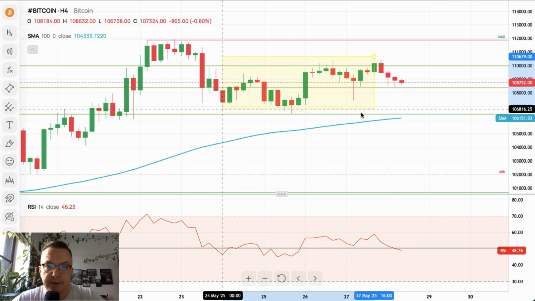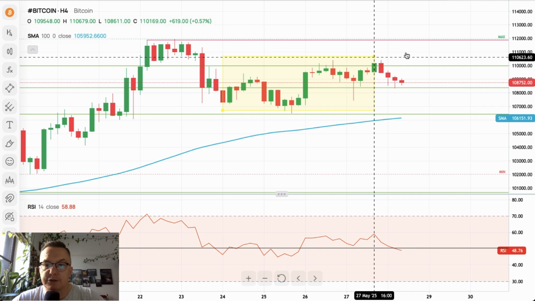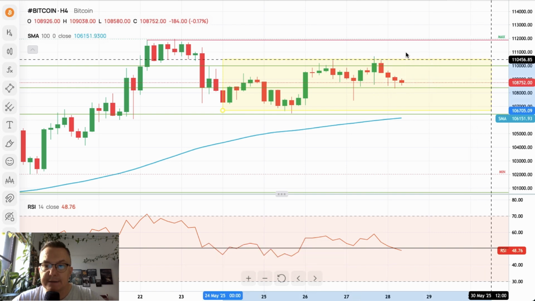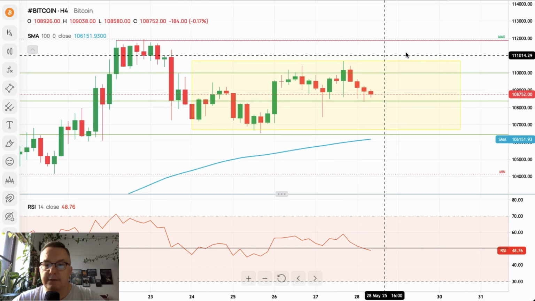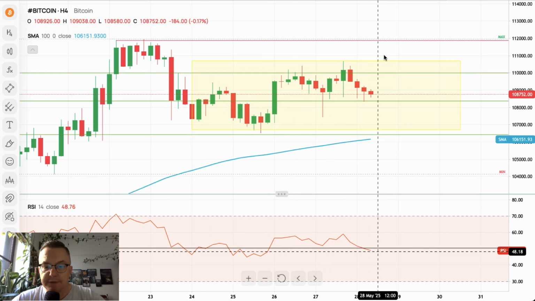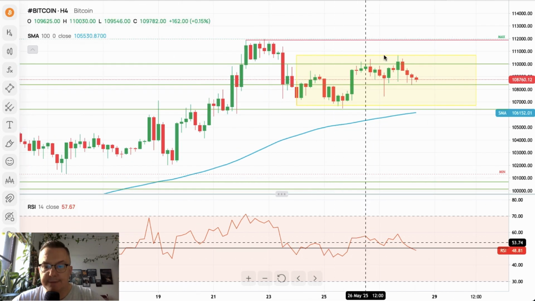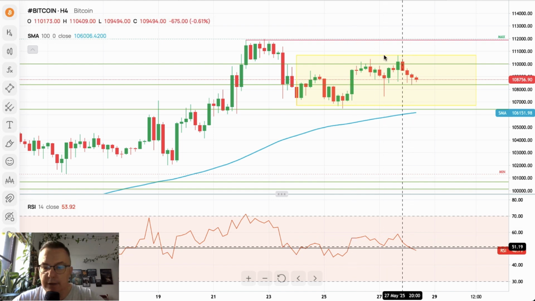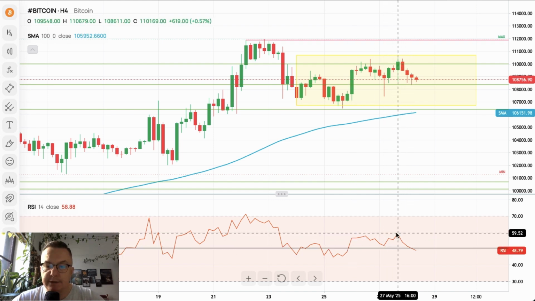Nevertheless, it's still the trading range, and there is no shame in marking this trading range here and waiting for a breakout. As you can see, the market keeps hovering just above the level of 50. It went up towards the level of 60 on the momentum scale on the 4-hour time frame chart.